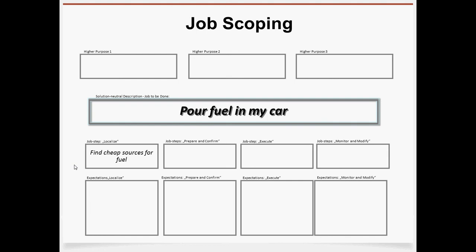Then the next step is prepare and confirm. So with regards to pouring fuel in my car and now having found the cheap sources for fuel, we definitely want to compare these locations with our usual routes of commute and then choose one. Once we have chosen one location where to find cheap sources of fuel, we want to execute. So that means we need to deviate from our usual route of commute, refuel, and then continue our route.